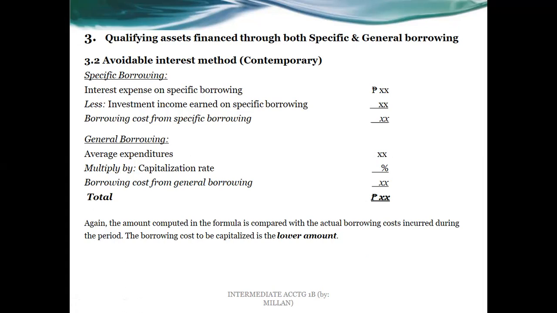So specific and general, that's it. We get the total of the borrowing cost from either of the borrowings, or what we mean is both. And then whatever is the lower amount will be considered. So the lower of the actual borrowing cost or the total interest expenses for the period versus the amount computed under the avoidable interest method, or contemporary.